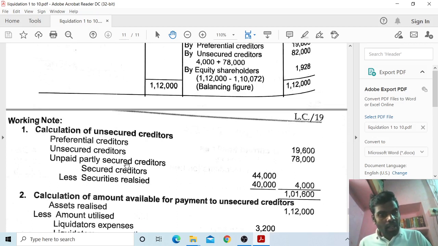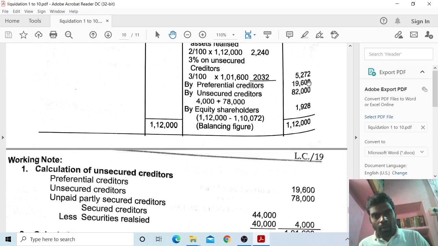The partly secured creditors' security is 44,000, but the security realized 40,000. The remaining 4,000 is treated as unsecured creditors. Total 1,01,600 rupees unsecured creditors. The full amount is available, so we have to give the full amount here.